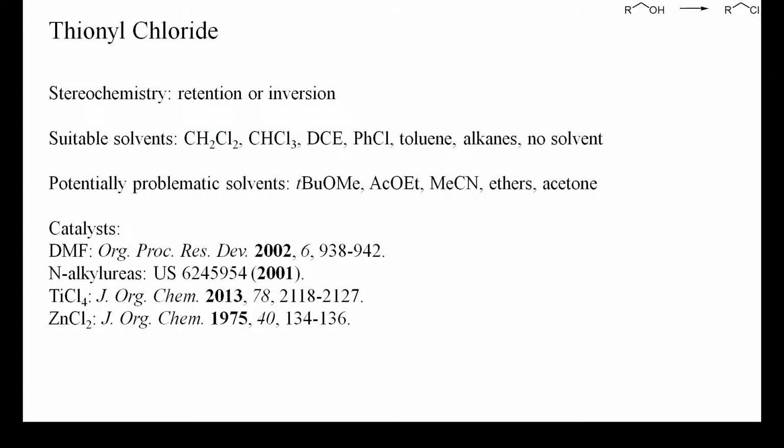Thionyl chloride can convert alcohols into chlorides both under acidic and under basic reaction conditions. Under acidic conditions, the same limitations as for the use of hydrogen chloride apply, and the solvent should be as acid-resistant as possible. Chlorinated alkanes or an excess of thionyl chloride are common solvents, while ethers, esters, nitriles or ketones are less well suited, because these can react with thionyl chloride. I'll discuss some of these reactions later.